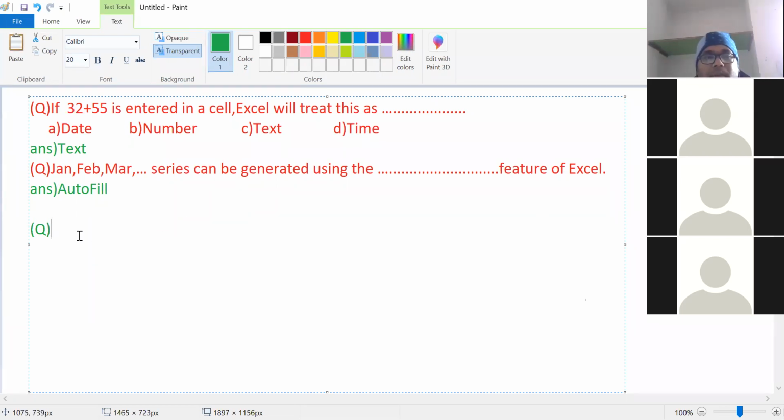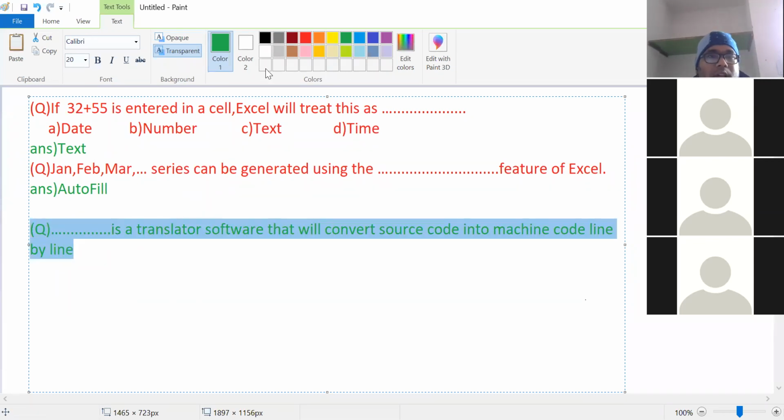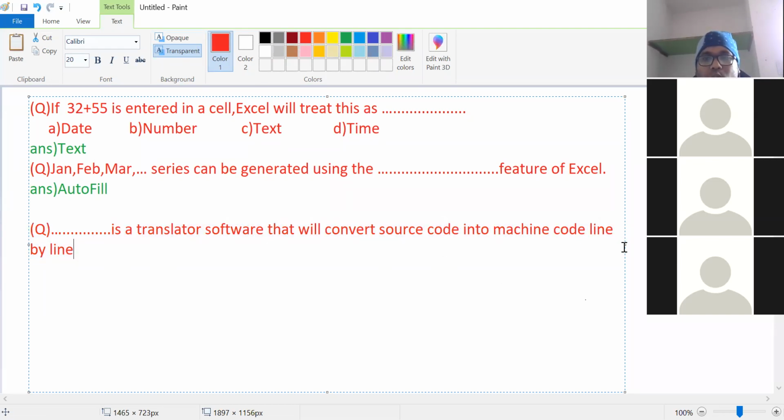Now next question, everyone try to answer. Dash is a translator software that will convert the source code into machine code line by line. Who will convert the source code into machine code line by line? The interpreter. So the answer is interpreter.